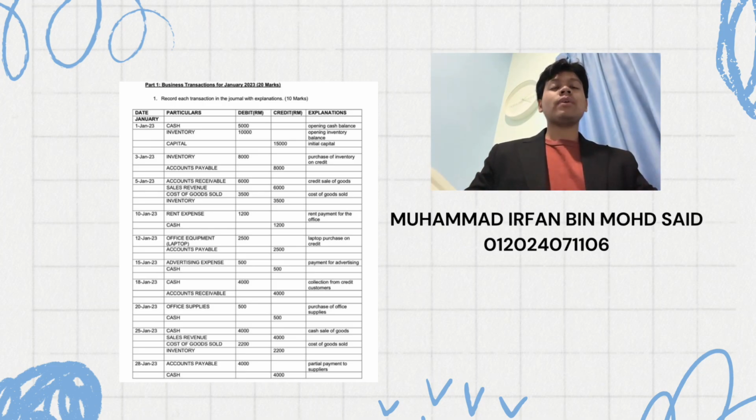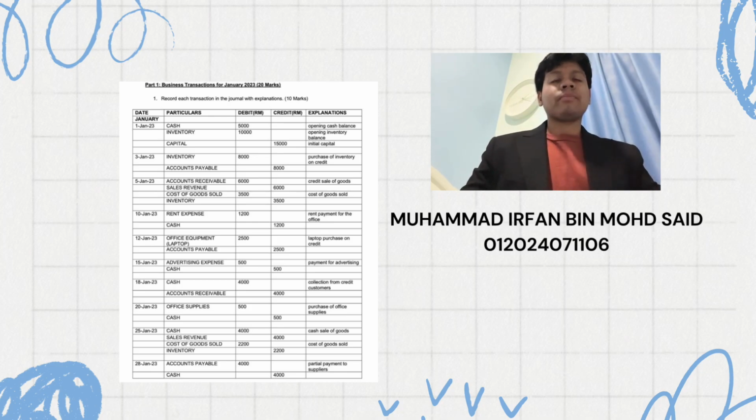Part 1 is the business transactions for January 2023. On the 1st January, QPS Trading started the month with RM5,000 cash and RM10,000 in inventory.